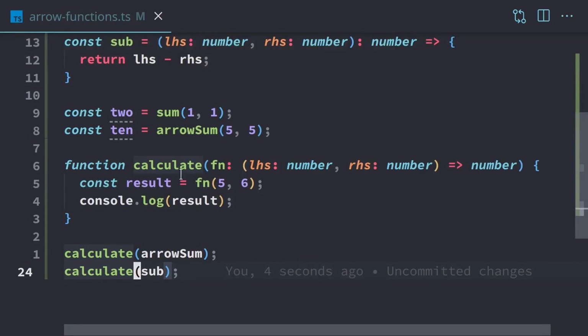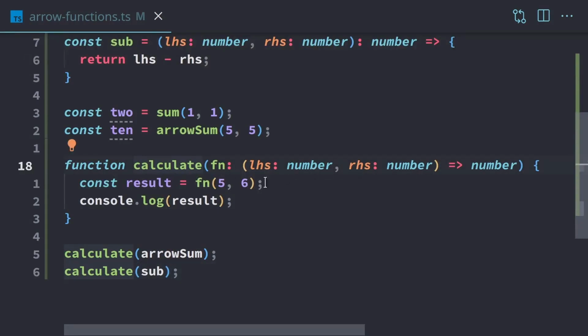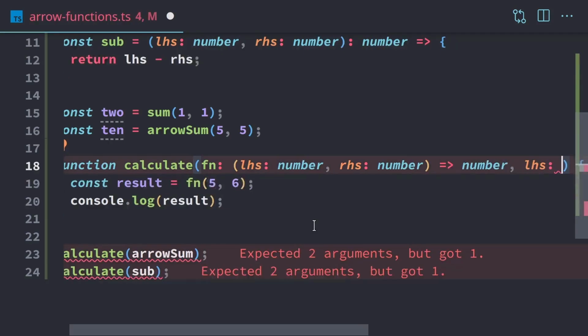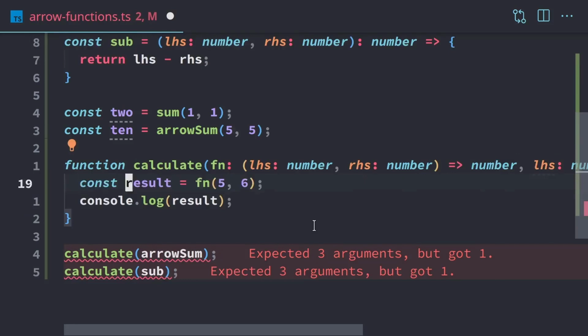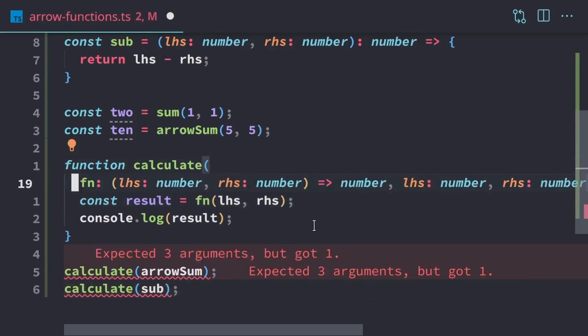So you may have noticed with our calculate function, we can't actually set what number we want to calculate with. It has 5 and 6 hard-coded here, which is not that great. So what we need to do is add additional parameters to the calculate function to actually allow us to calculate other numbers. So we're going to add some more parameters. We're going to have left-hand side and right-hand side. And then we're going to change this to left-hand side, right-hand side. We'll add a little bit of space here so we can see what's happening.